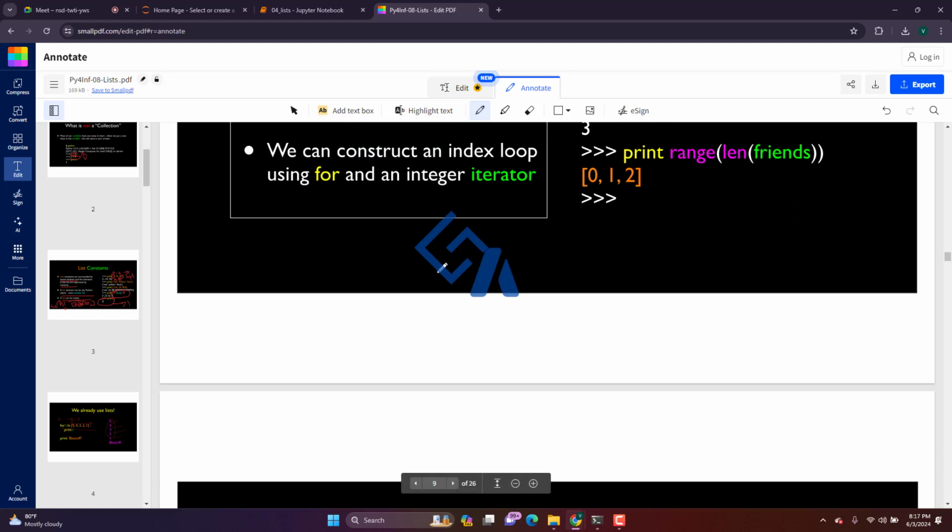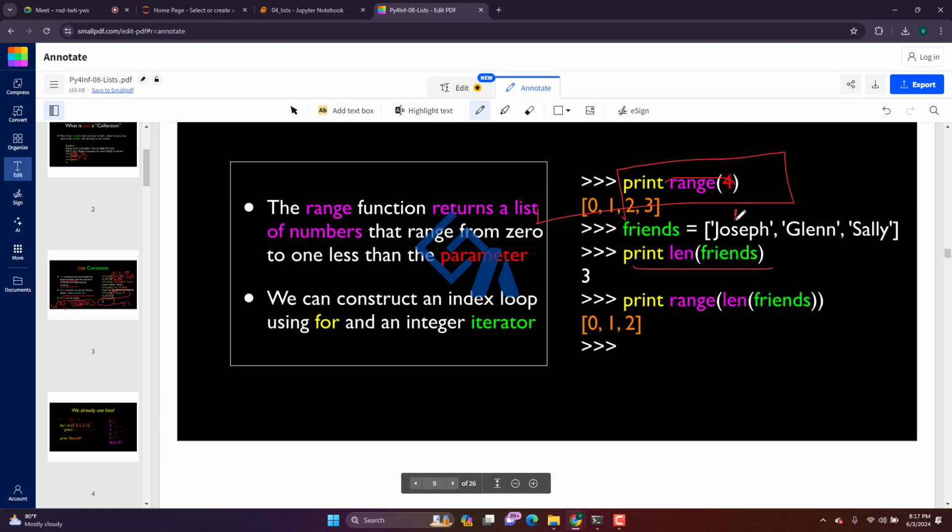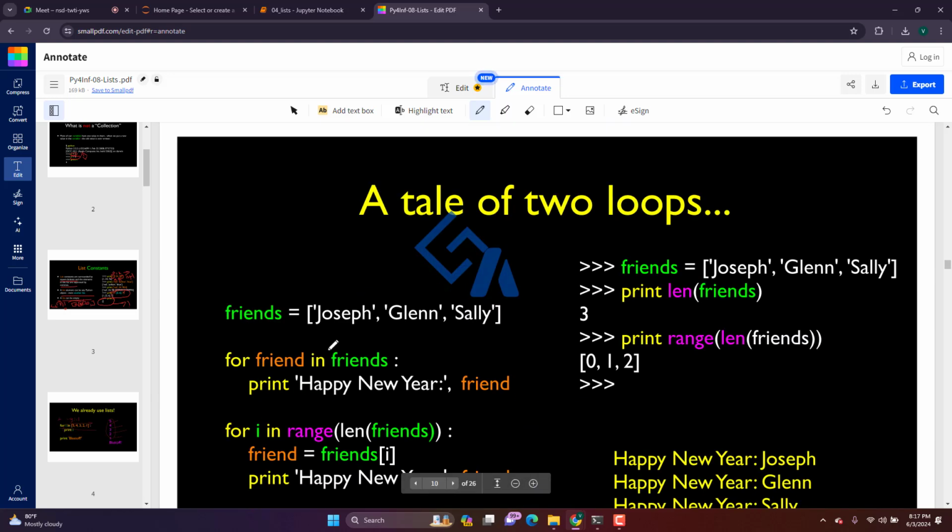Then the length I have explained, it is 1, 2, 3. Length always starts from 1. Then the index always starts from 0 to n minus 1. So n minus 1 will be the last index.